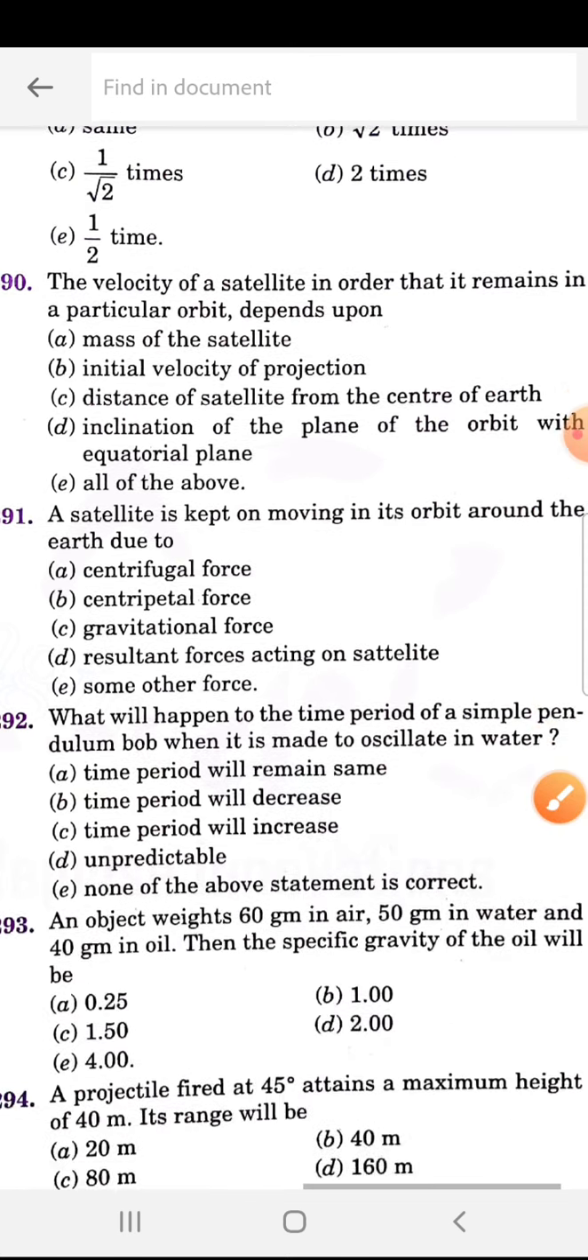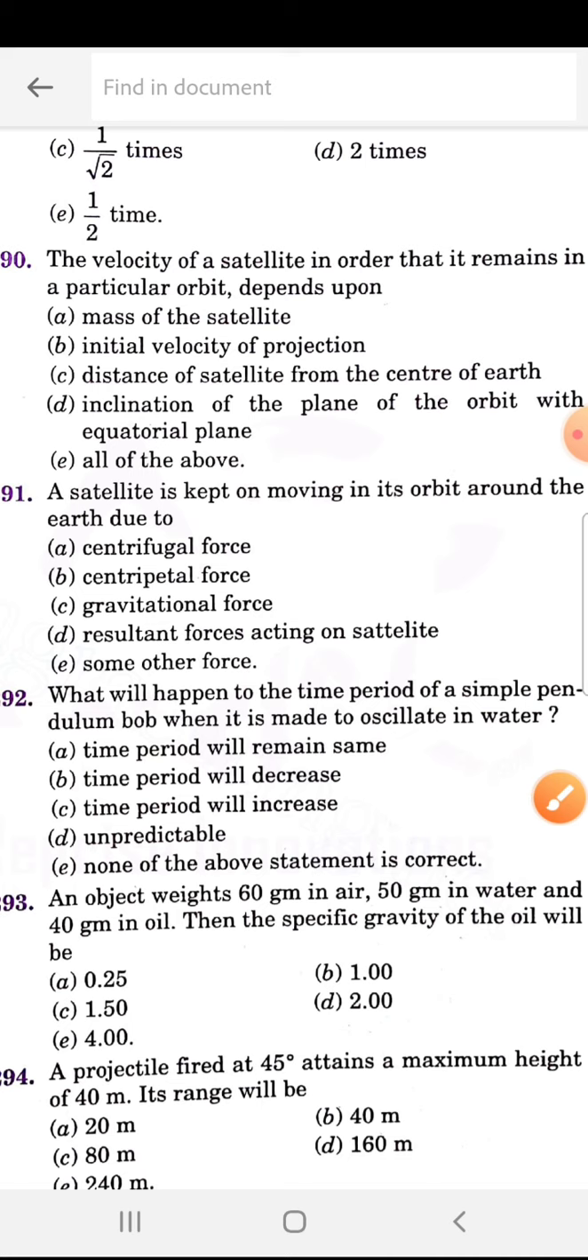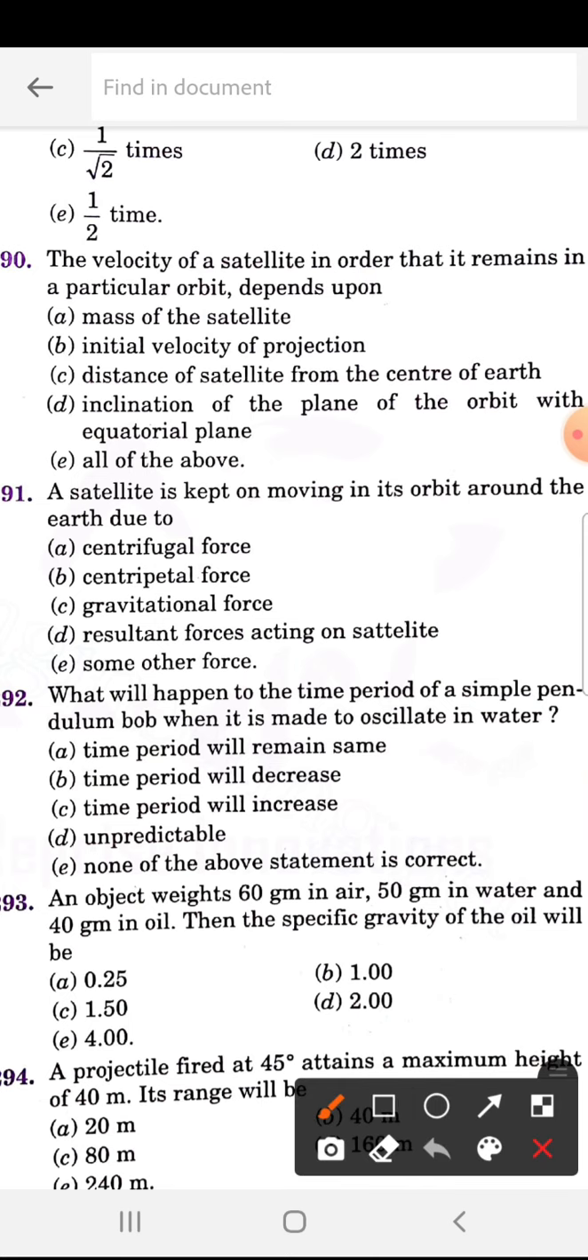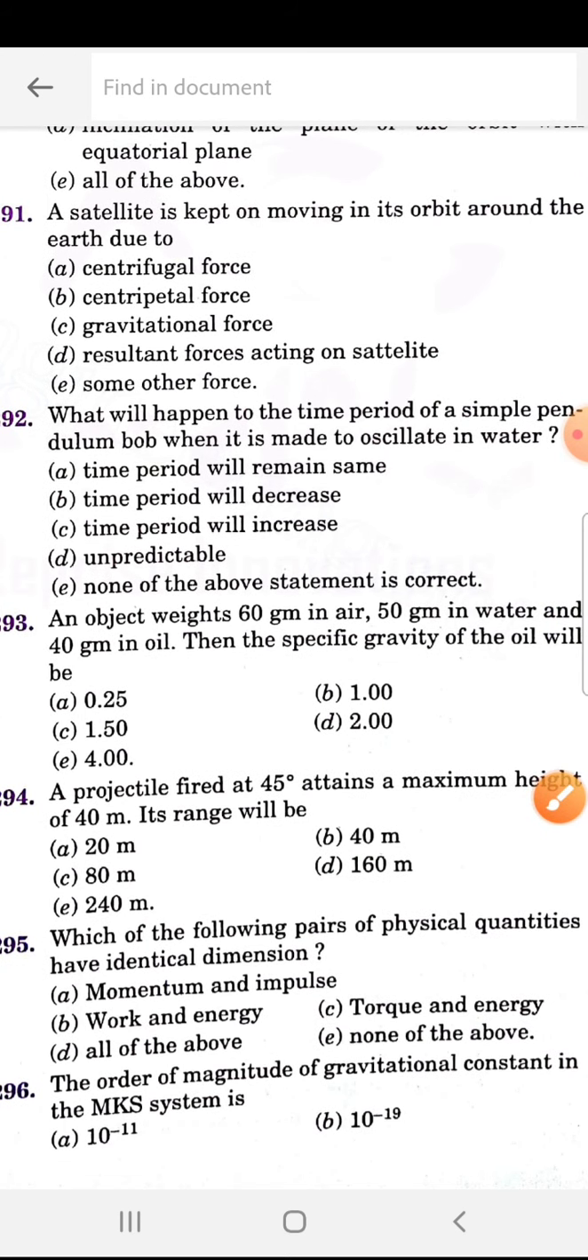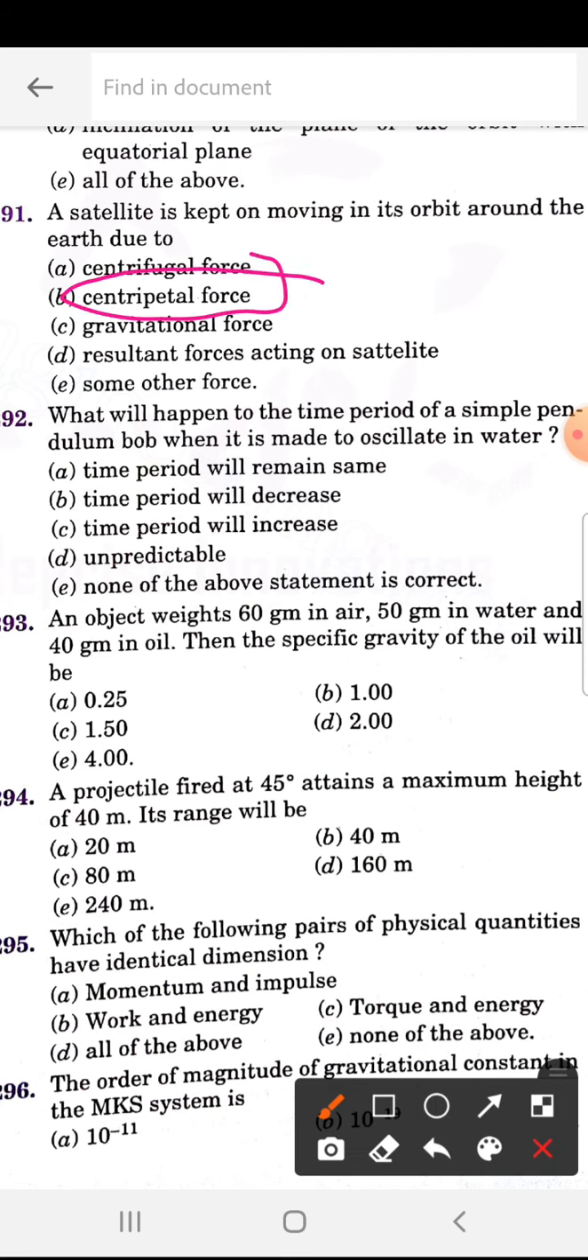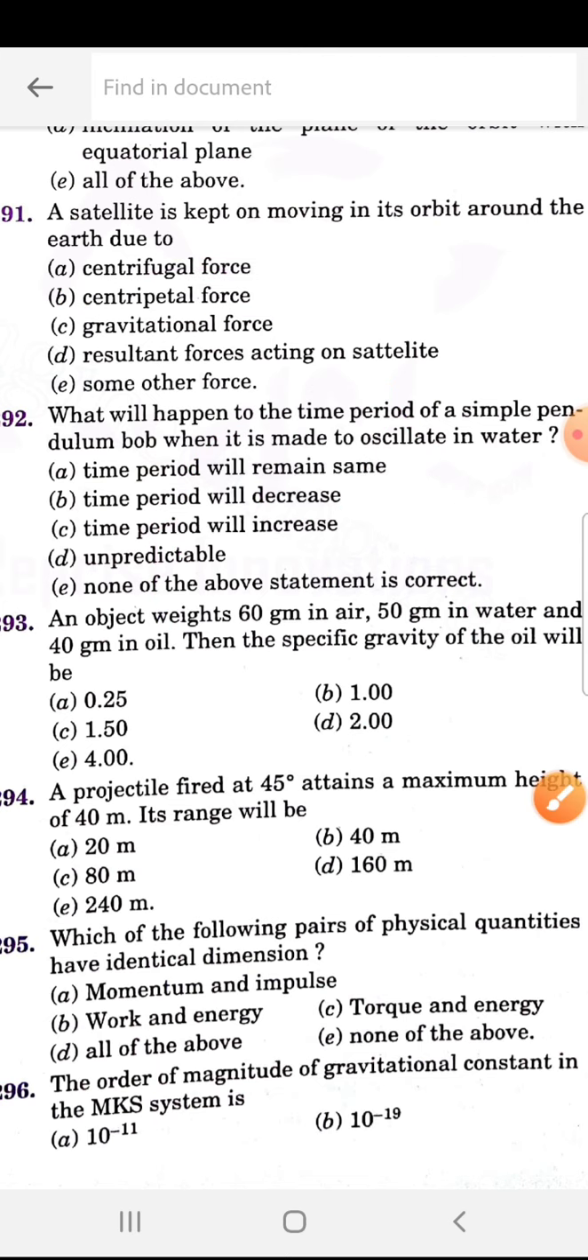Important. The velocity of a satellite, in order that it remains in a particular orbit, depends upon, so 290 is C, distance of satellite from the center of the earth. 290 is C. 291. A satellite keeps moving in its orbit around the earth due to, 291 is B, centripetal force. Centripetal force means towards the center, centrifugal force means away from the center.